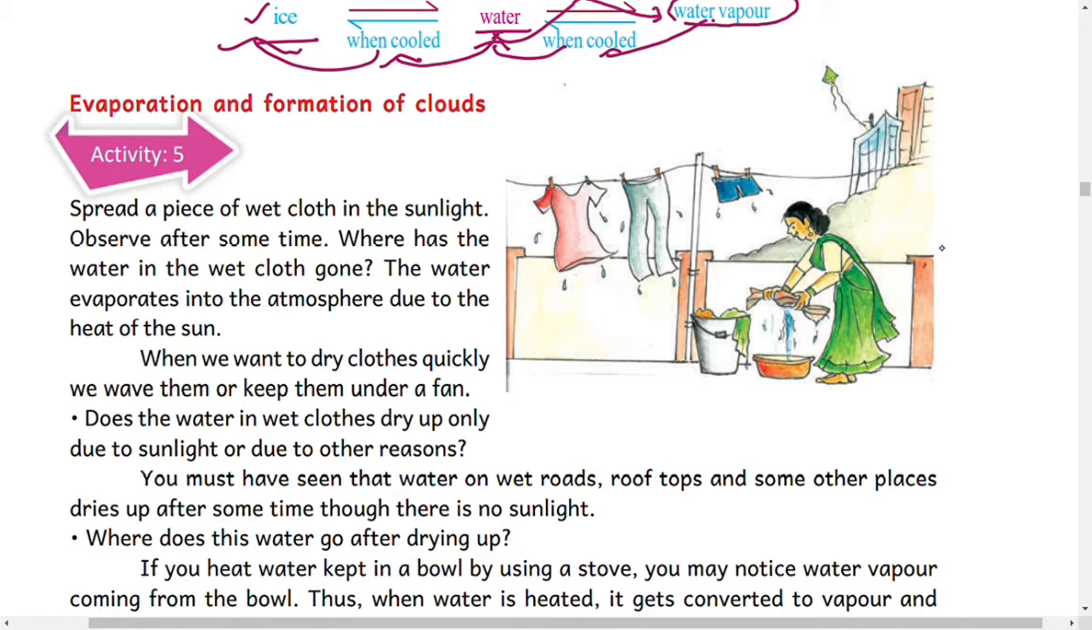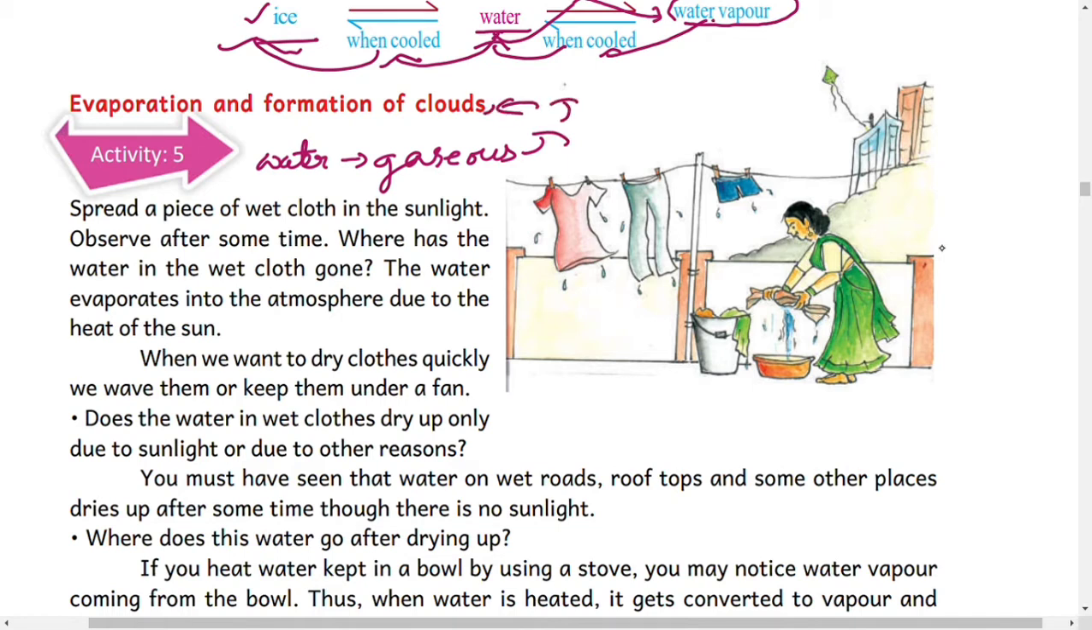So it will be called evaporation. What is evaporation? Evaporation means the water is converted into gaseous form. Whenever the water is converted into gaseous form, it reaches the atmosphere. Then it forms clouds. This is a natural process.